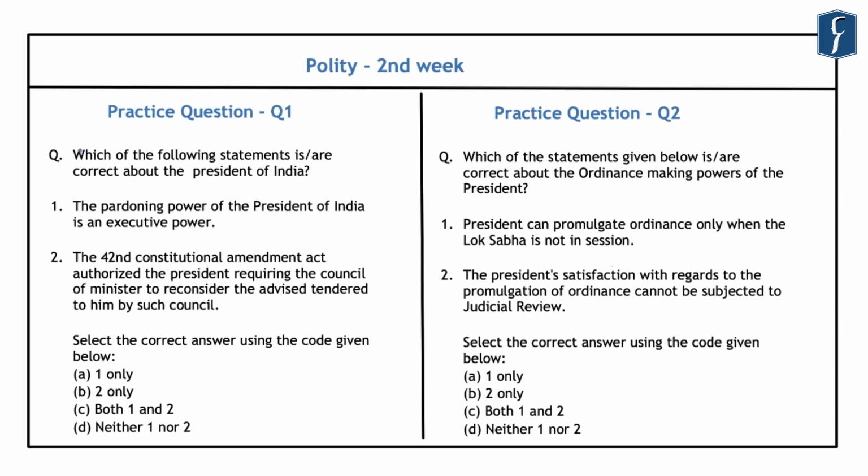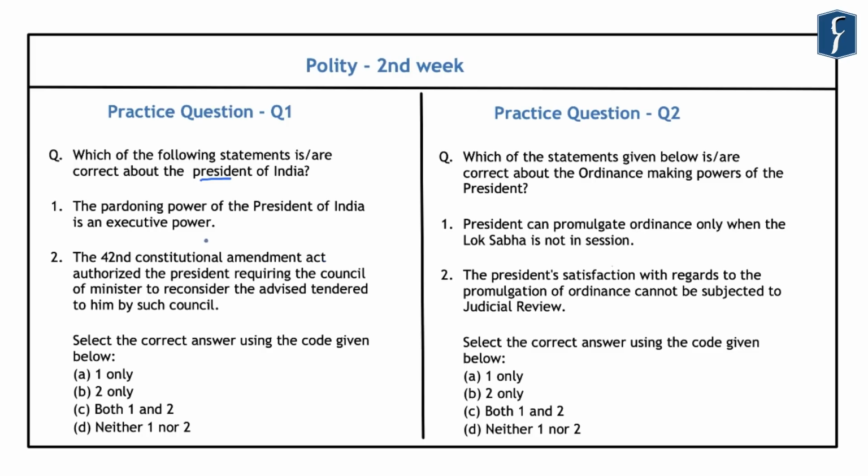And in this, the first question reads that which of the following statements is or are correct about the President of India? First is that the pardoning power of the President of India is an executive power. And the second statement is that the 42nd Constitutional Amendment Act authorized the President requiring the Council of Ministers to reconsider the advice tendered to him by such council. So in this, the first statement is related to the pardoning power of the President and the second is related to the constitutional position of the President.